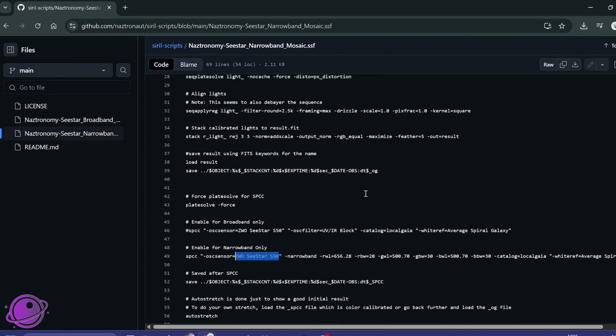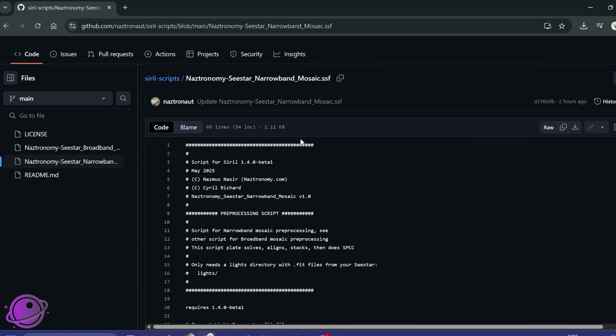And if you have any questions or improvement suggestions, let me know in the comments below. Also, feel free to open an issue on GitHub. I'm really pleased with the result, and kudos to the Siril team for getting this out. I have some ideas on how I can improve the script, but if you have any suggestions or any questions at all, let me know in the comments below.